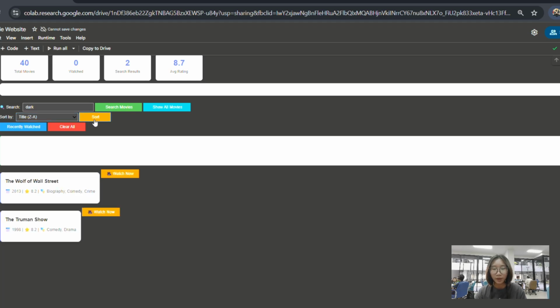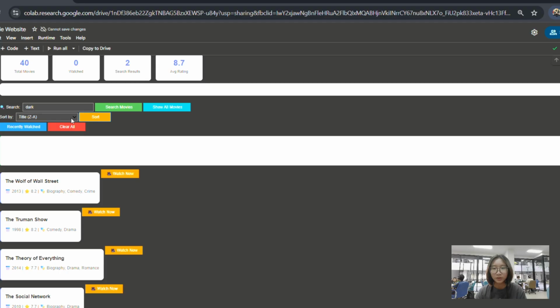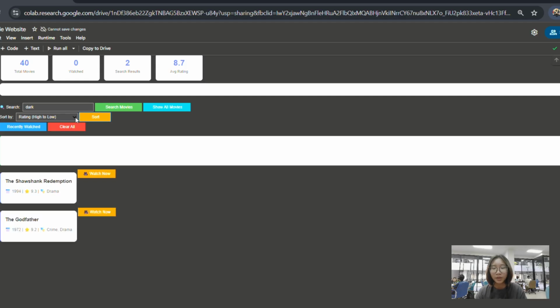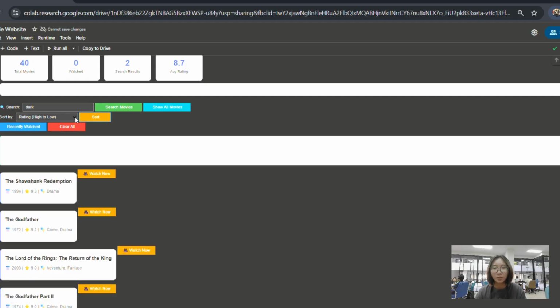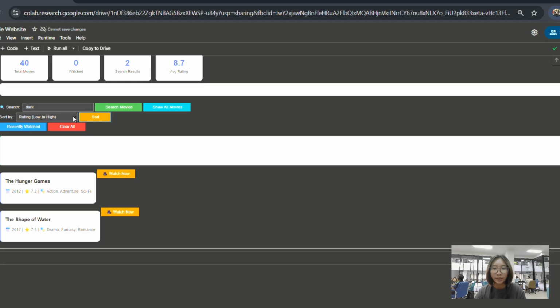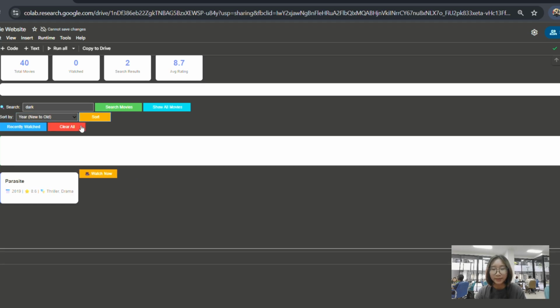Now I will click watch now on Inception. A message will pop up saying it was added to the recently watched stack. If I click recently watched, the Inception movie that I just watched appears at the top. And if I watch another movie like The Matrix, it goes above it, proving the stack works well. Finally, clicking clear empties the whole stack and resets the counter.